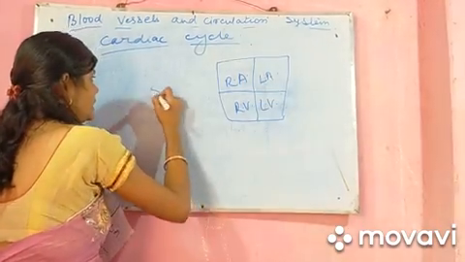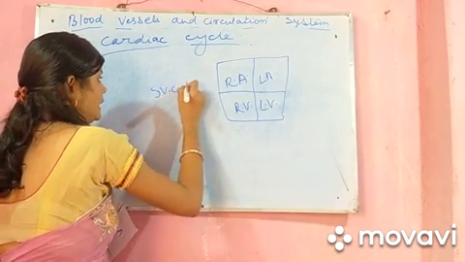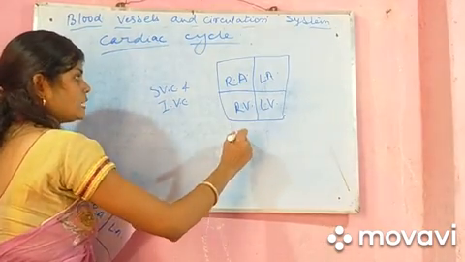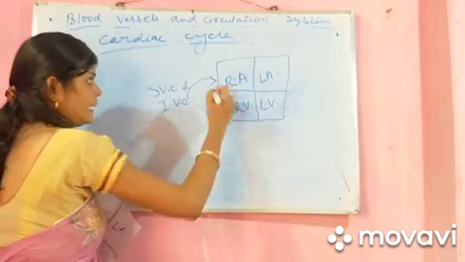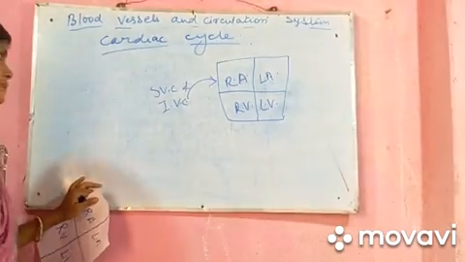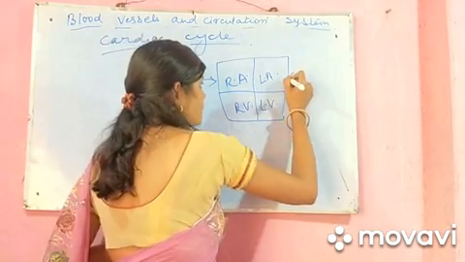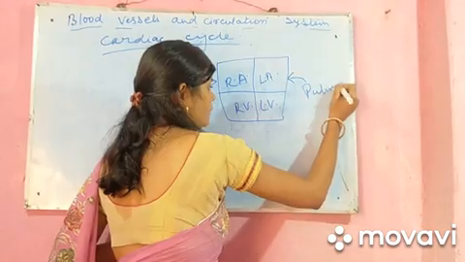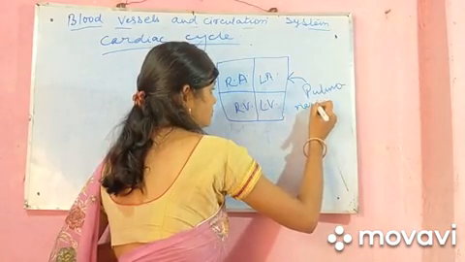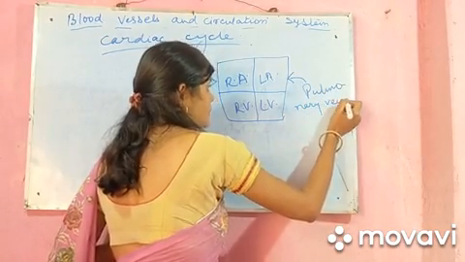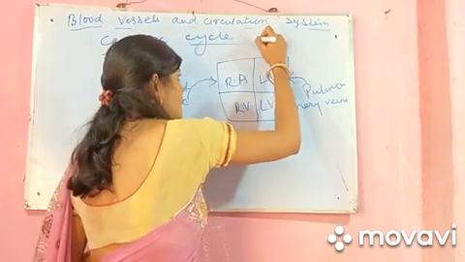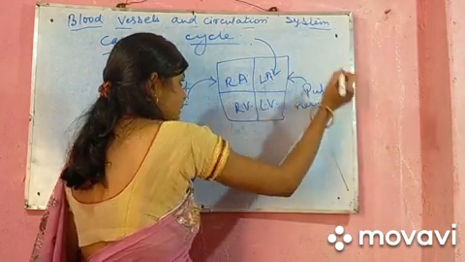Superior vena cava and inferior vena cava bring blood from different parts of the body to the right atrium. Here the pulmonary veins bring oxygenated blood from the lungs to the left atrium.